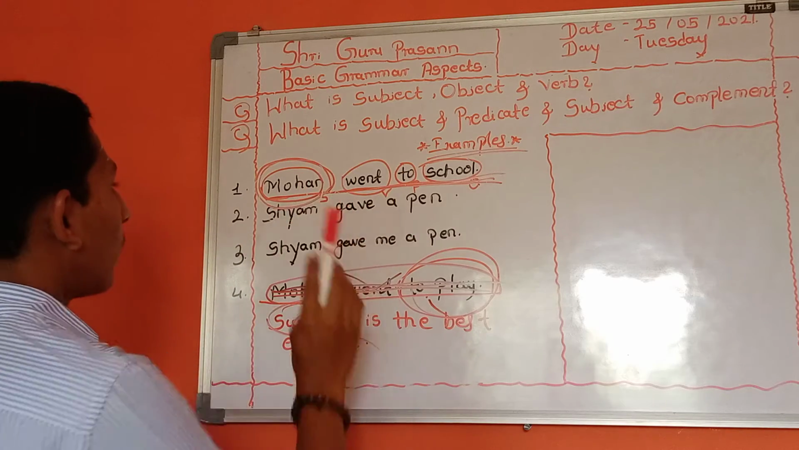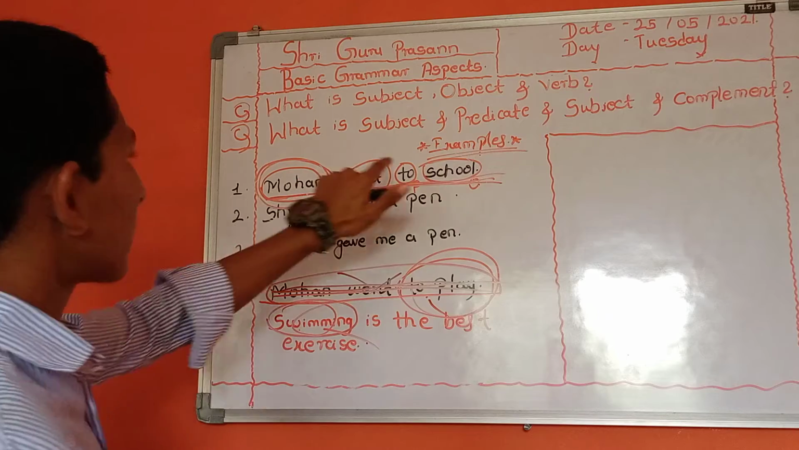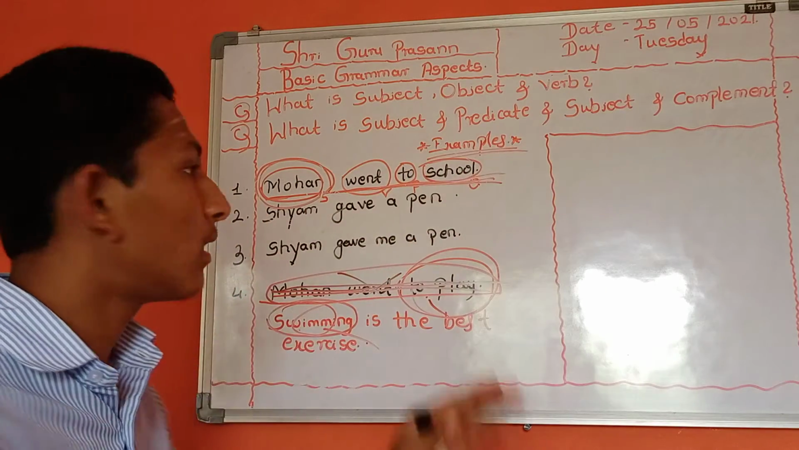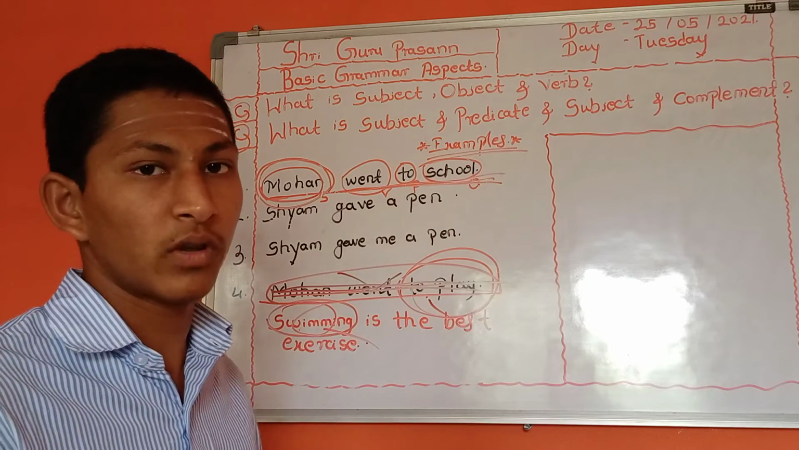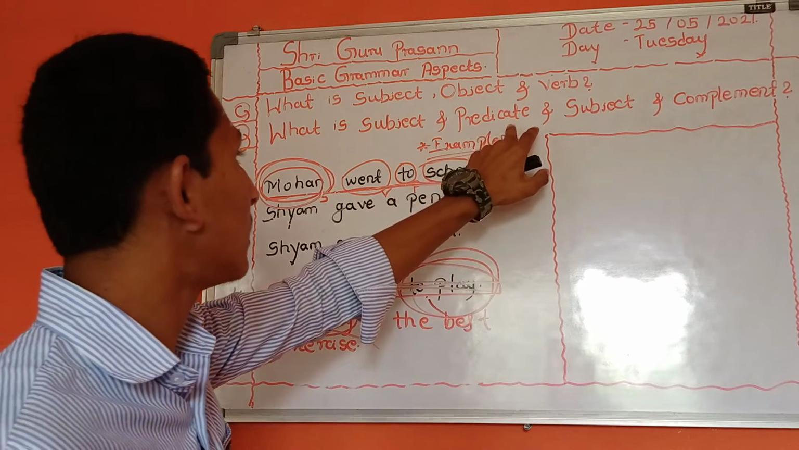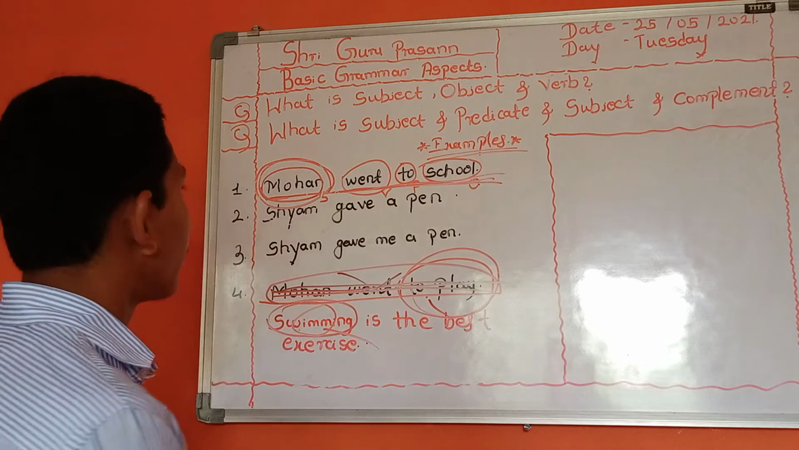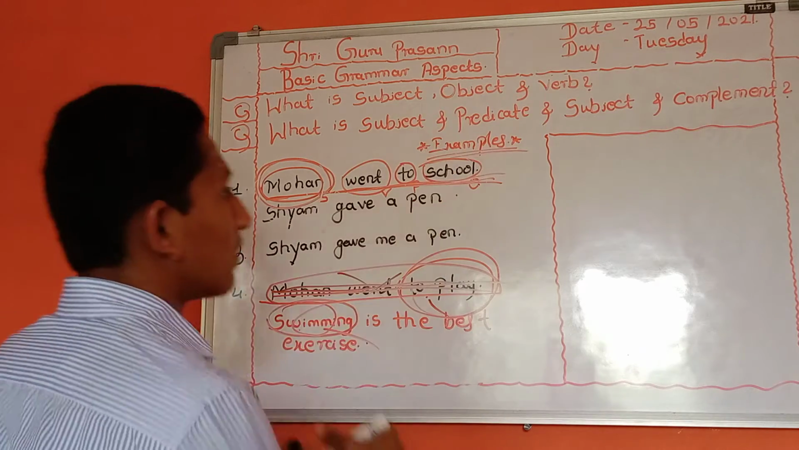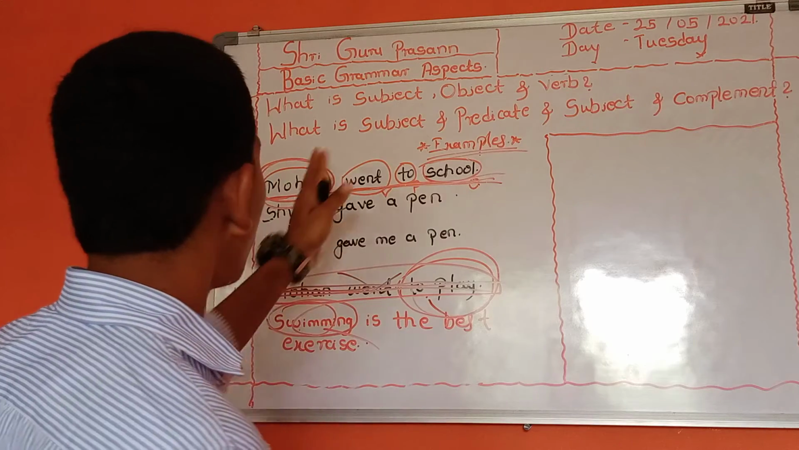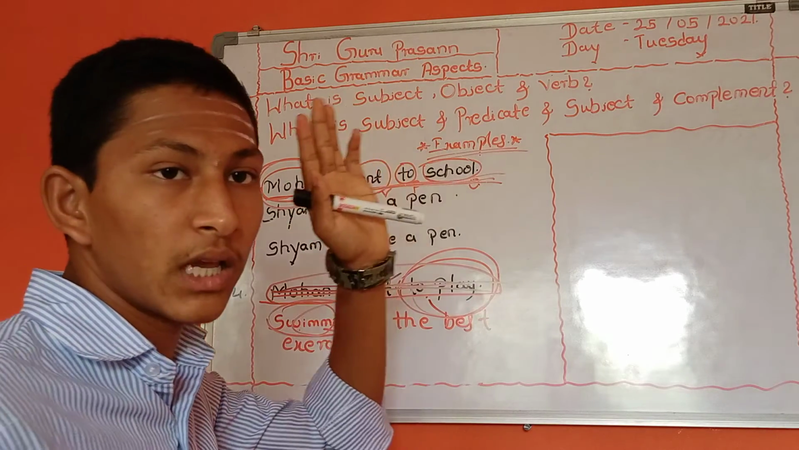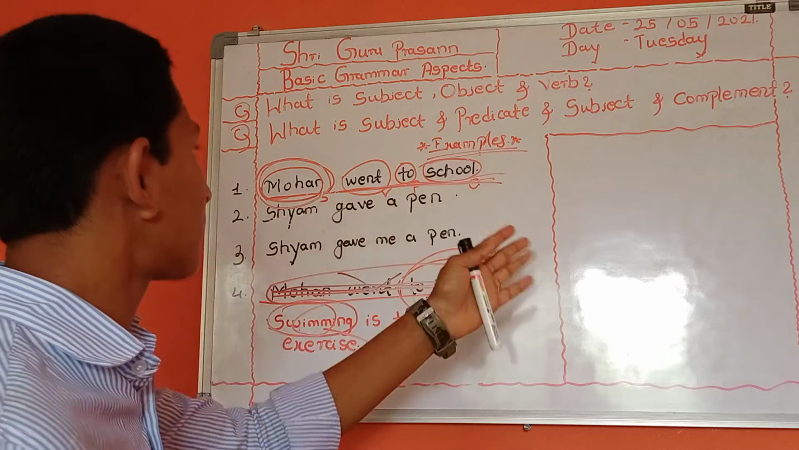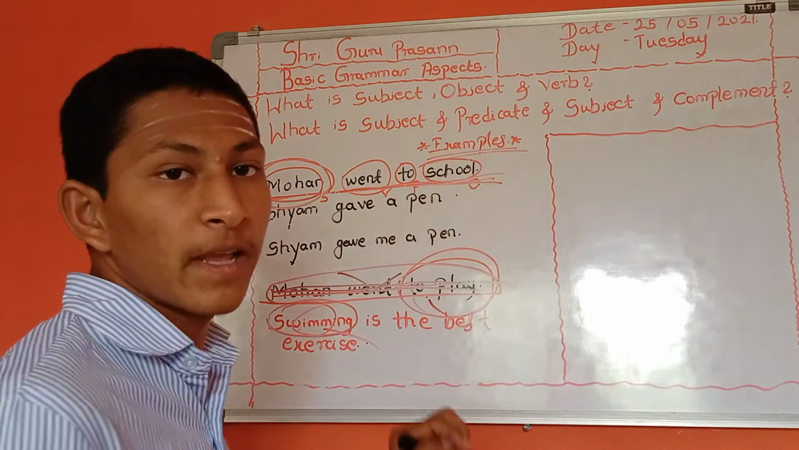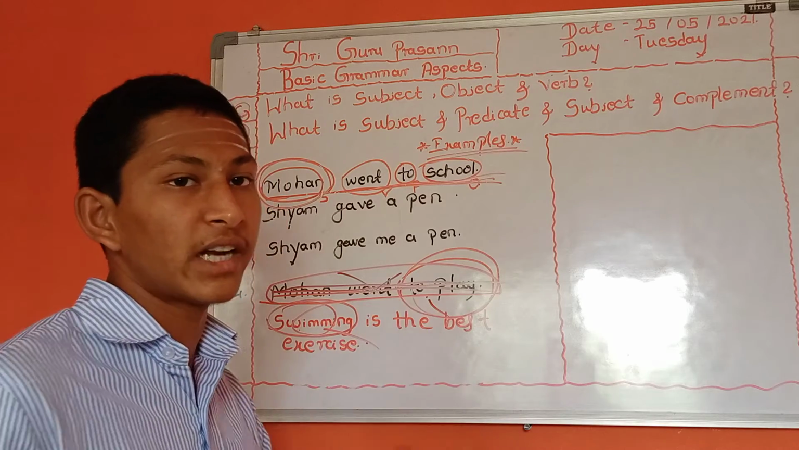I hope you understood thoroughly, because subject and predicate and subject and complement are both the same, just their names are different. Now we have already discussed the subject, verb and object. But in object there are two types. One is direct object and one is indirect object.